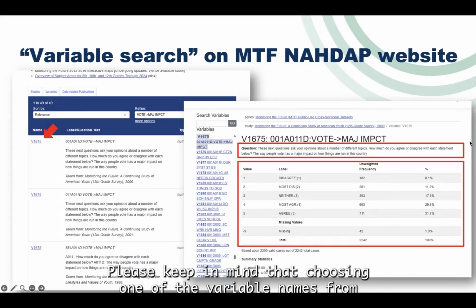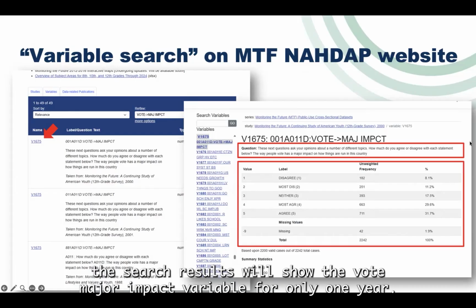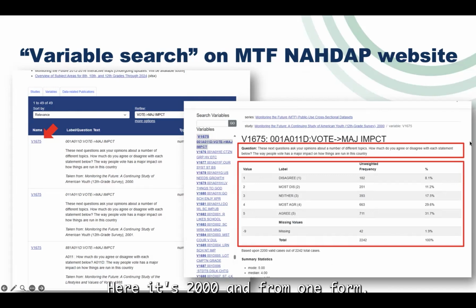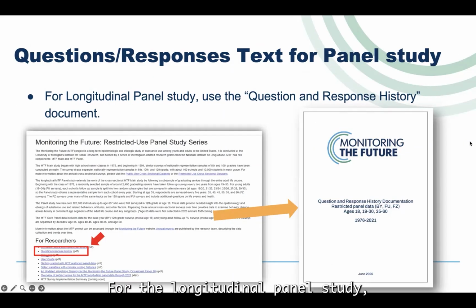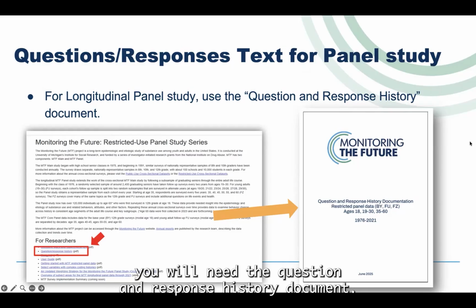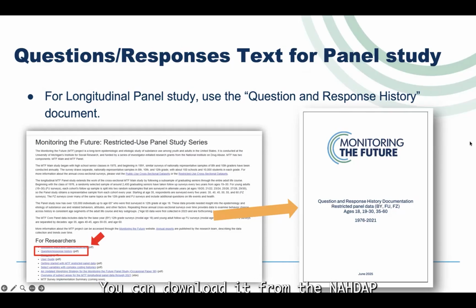Please keep in mind that choosing one of the variable names from the search results will show the vote major impact variable for only 1 year. Here it's 2000, and from one form. For the longitudinal panel study, you will need the question and response history document. You can download it from the NADAP study homepage under the For Researchers section.